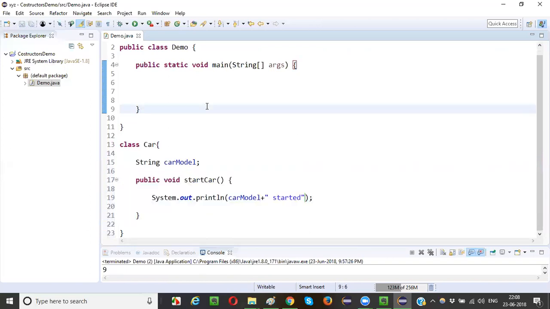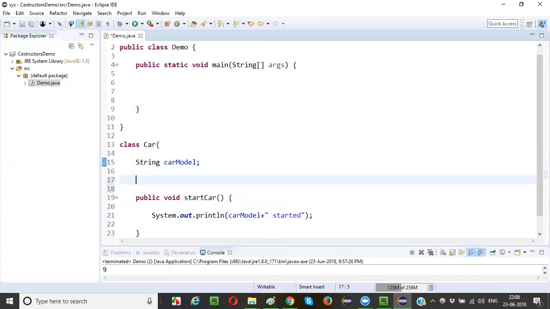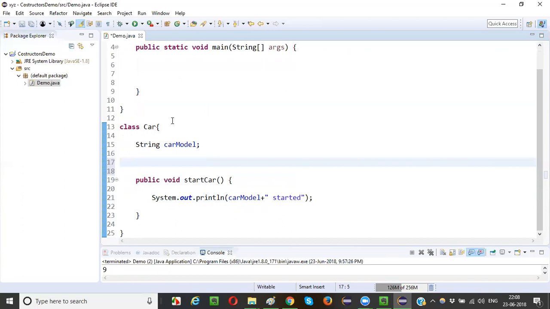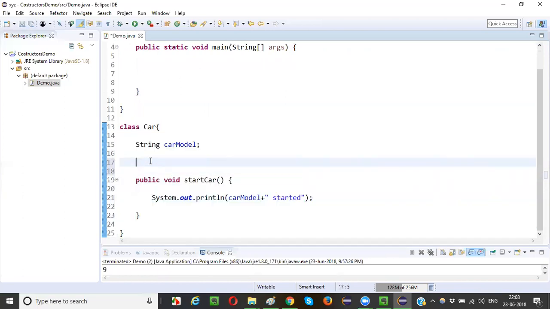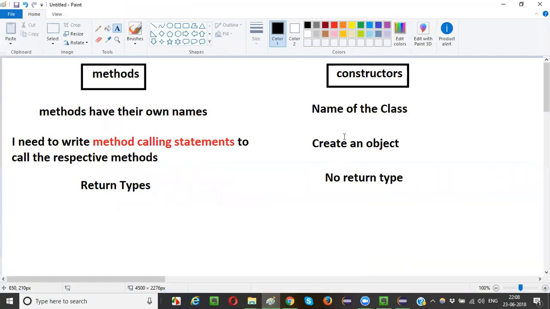So how to create a constructor then? Let me create it in between this. You can create the constructor anywhere within this class, but let me create it here so that I can write it very easily. What is the first rule? The name of the constructor should be the same as the name of the class.